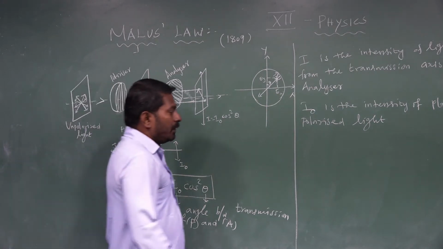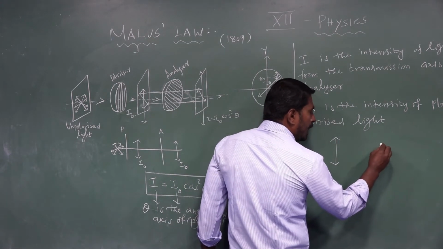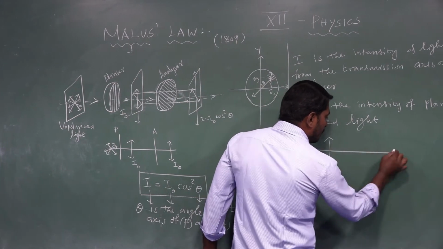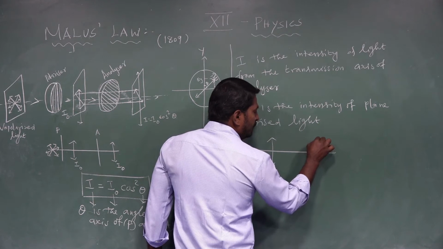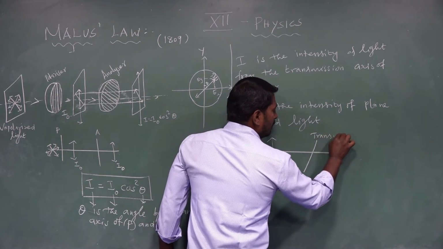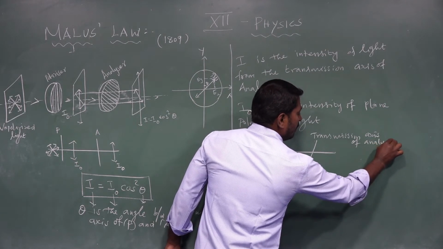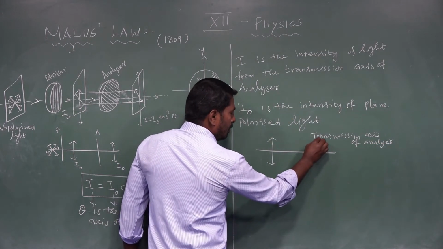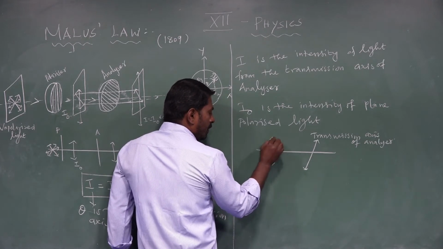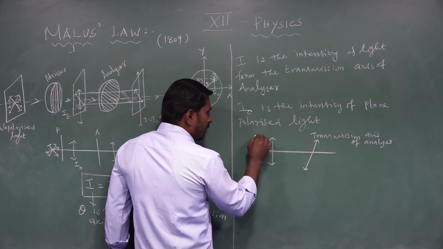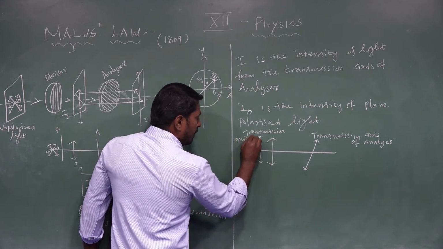See, when plane polarized light is allowed to fall on the analyzer, this is the transmission axis of the analyzer.